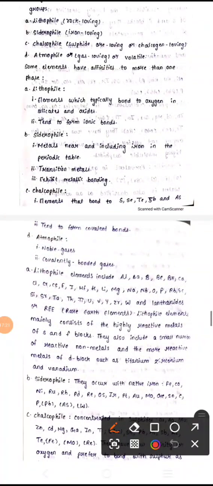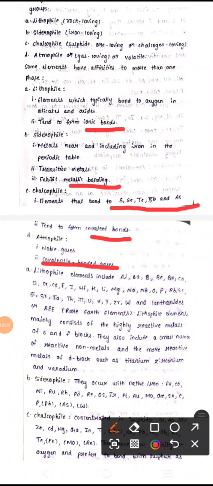Lithophile elements generally bond to oxygen in silicates and oxides, and they form ionic bonds. Siderophile are metals including iron, mainly transition elements in the periodic table, which exhibit metallic bonding. Chalcophile elements are sulfur, selenium, tellurium, antimony and arsenic, which form covalent bonds. Lithophile forms ionic bonds, siderophile forms metallic bonds, chalcophile forms covalent bonds, and atmophile forms covalently bonded gases.